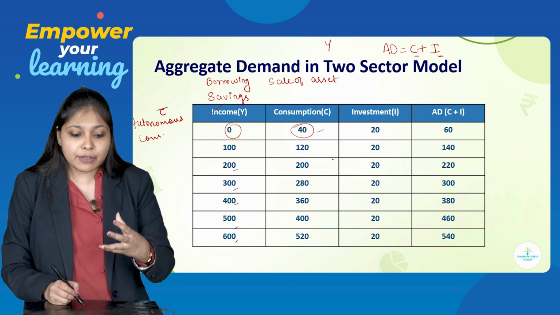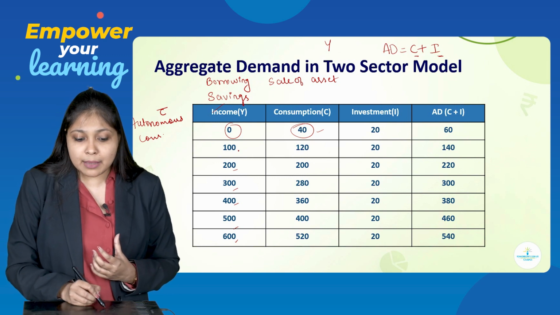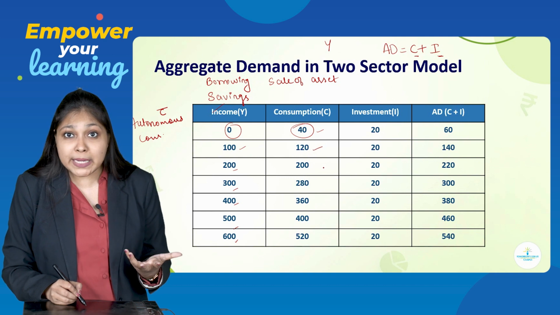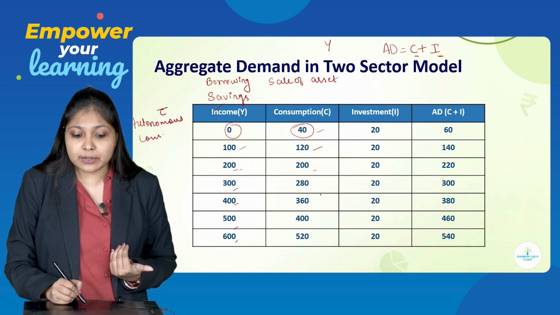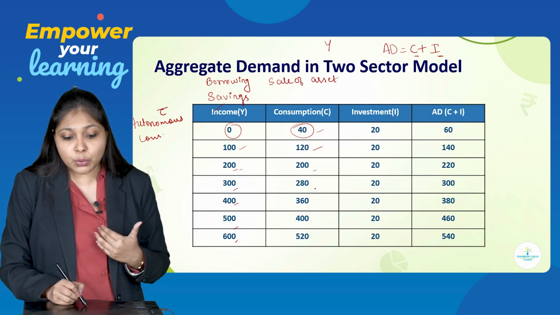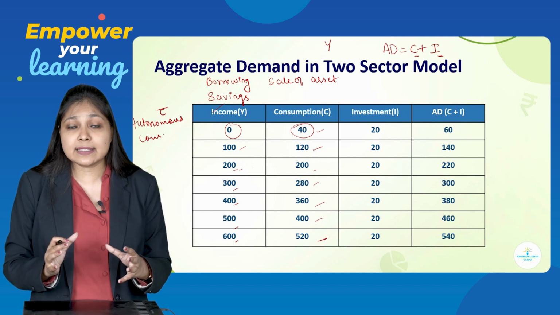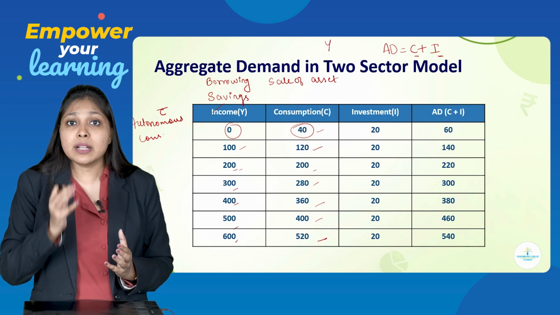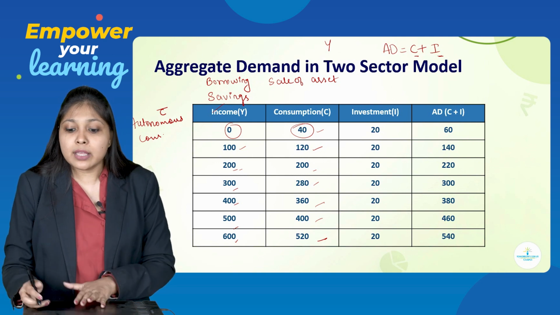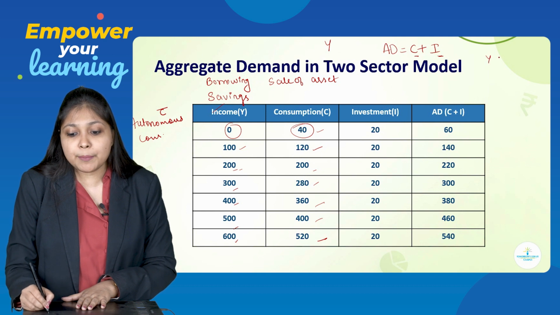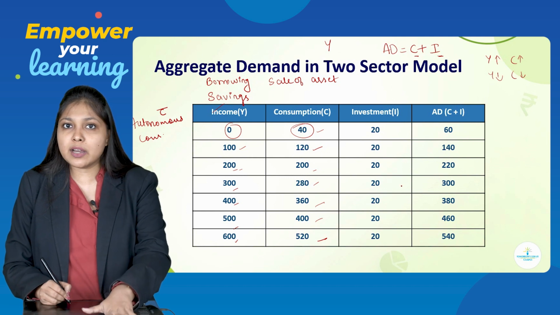So, you can see with increase in income, my consumption is also increasing. When my income became 100, my consumption became 120. My income increased to 200, my consumption also increased to 200. Then 300, 280, 360, 400 and 520. Here very clearly we can see that with increase in income, consumption of the consumer is also increasing. And that is what we saw right now, that there is a direct relationship between income and consumption. So yes, that has been proved over here.